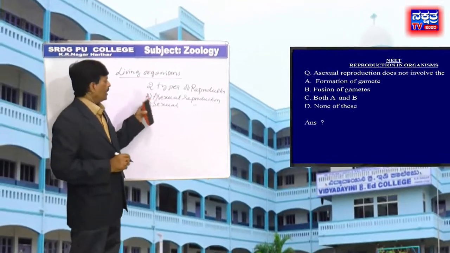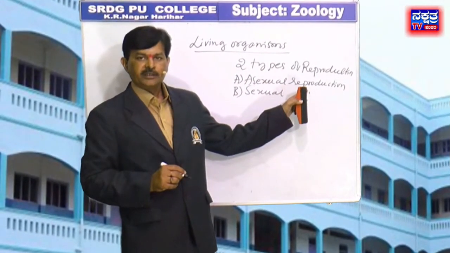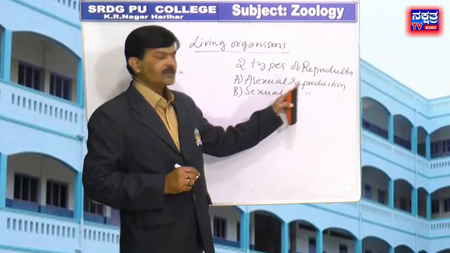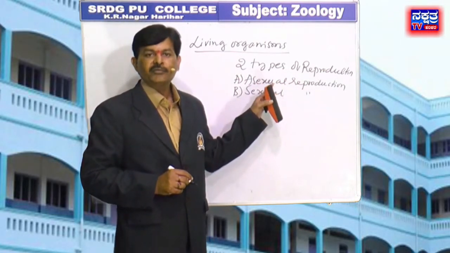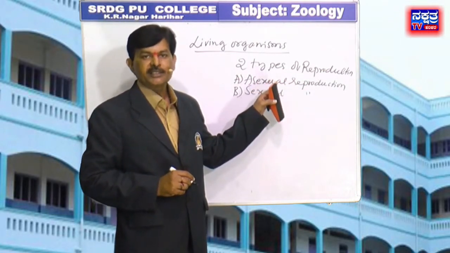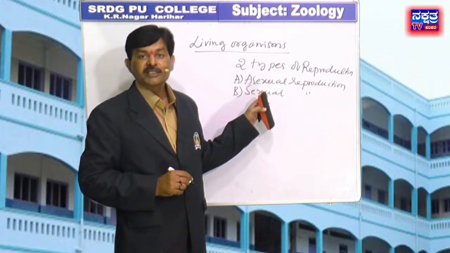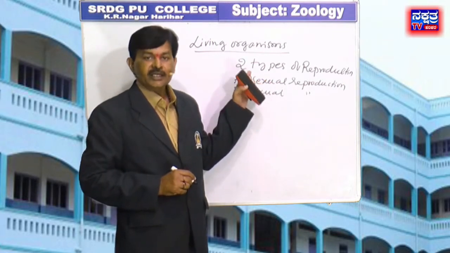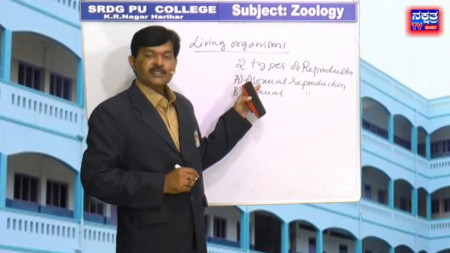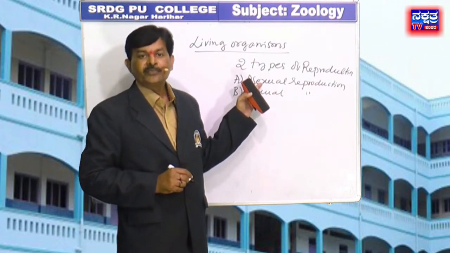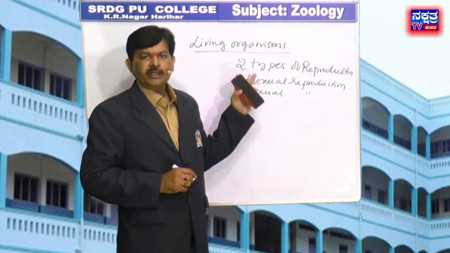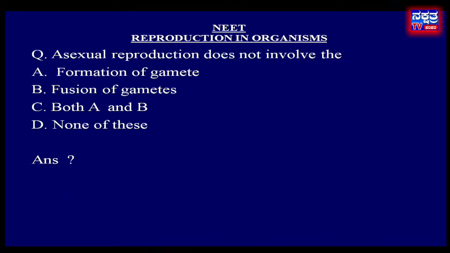But in asexual reproduction, the formation of new progenies takes place without the fusion of gametes, because there is no gamete formation in these animals. This type of reproduction process takes place in lower animals. Therefore, in the given options, B is the right answer.